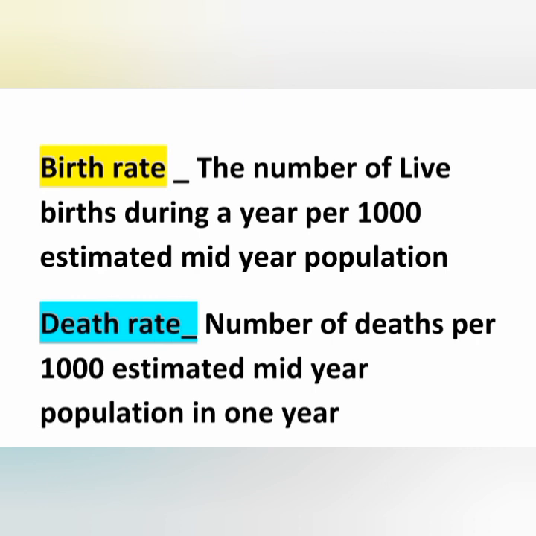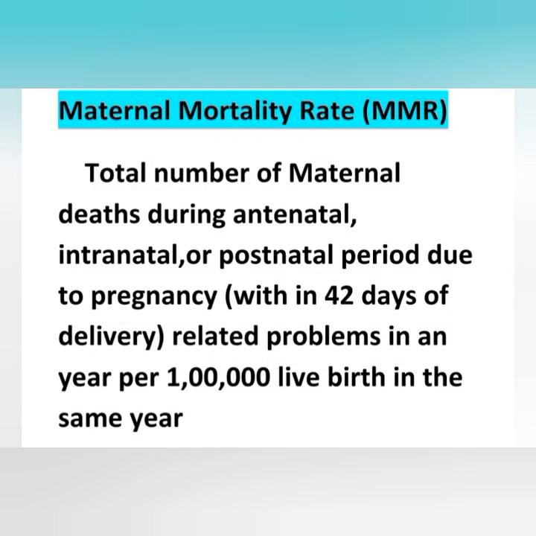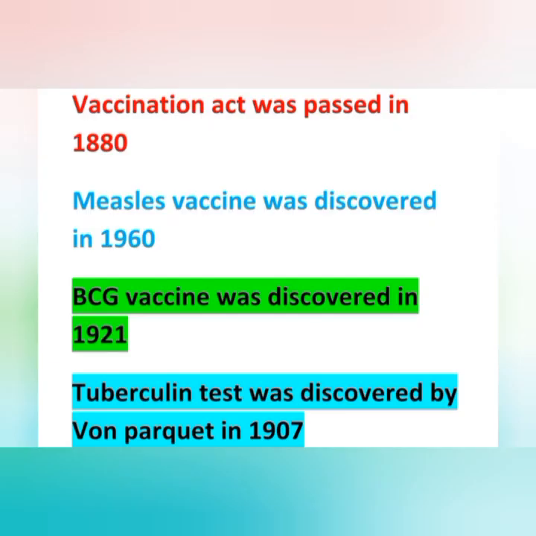And next we will see maternal mortality rate. Maternal mortality rate means total number of maternal deaths during antenatal period, intranatal period or postnatal period due to pregnancy related problem in a particular year per 1 lakh live births in the same year. That is the number of maternal deaths due to pregnancy or childbirth and occurring during pregnancy or within 42 days of delivery divided by total live births in the year into 1 lakh population. That is maternal mortality rate.